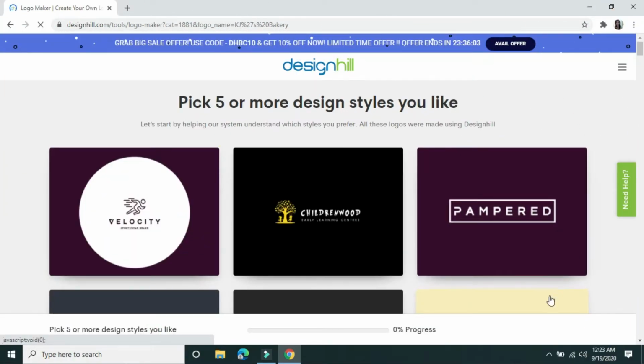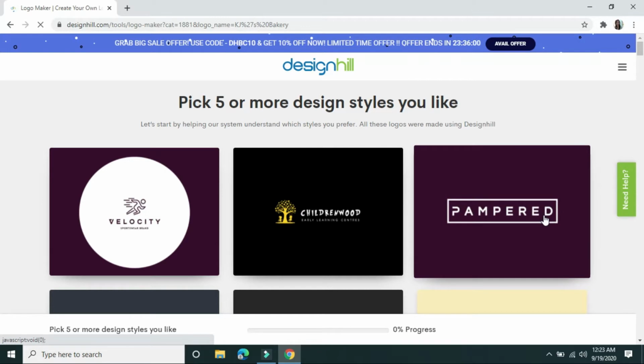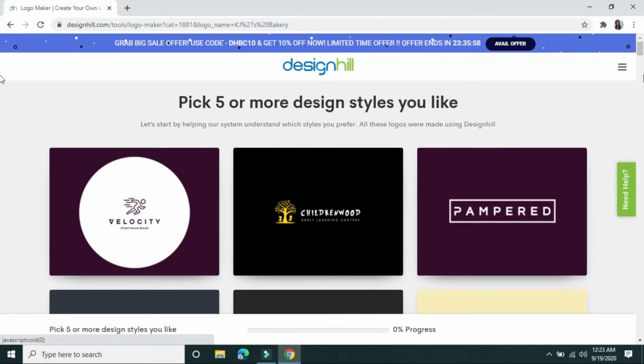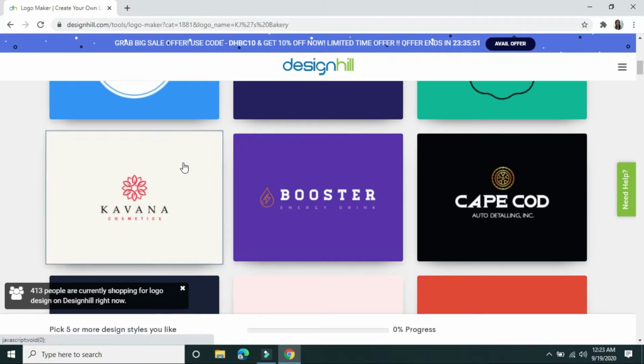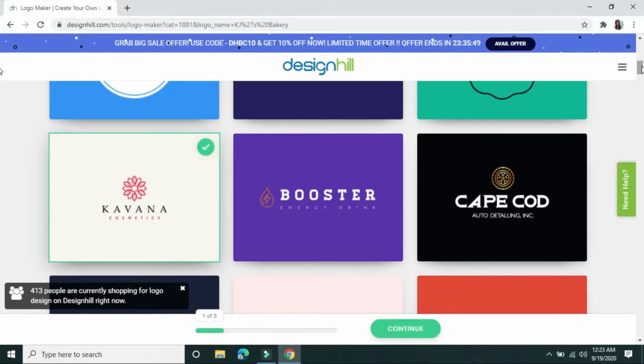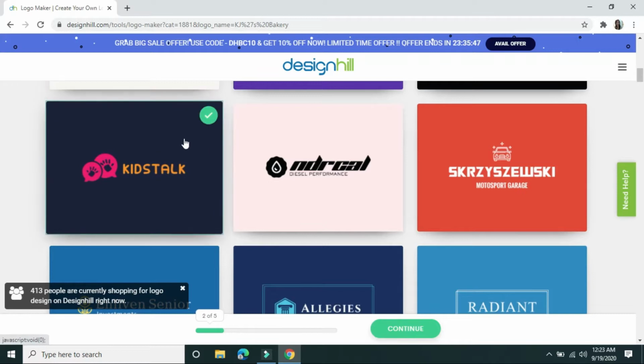Okay, in here, we need to pick 5 or more design styles that we like. I will choose one, Cabana, Headstock.